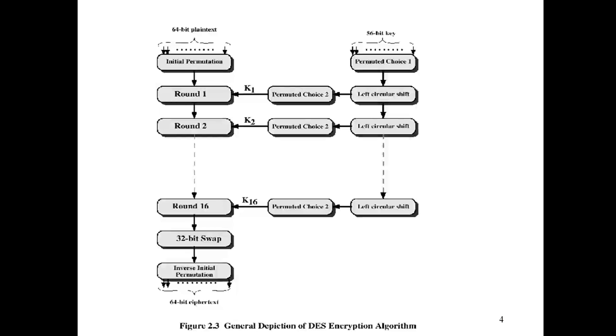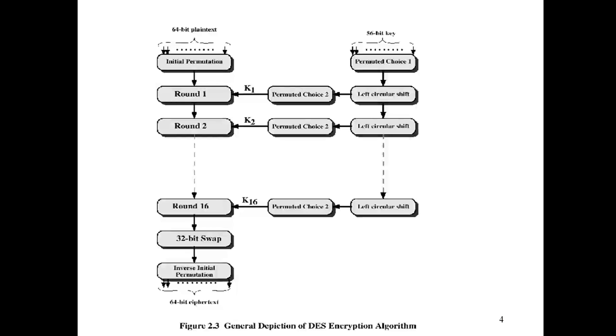The same thing happens for the second round: the key goes for the left circular shift, then permuted choice 2 is applied and it becomes 48 bits. So K1 and K2 are totally different. Likewise there will be K1, K2, K3, K4, up to K16. So there are a total of 16 different keys that we are going to generate.